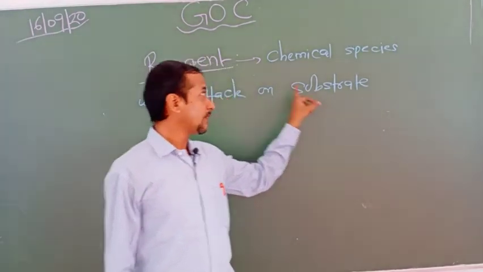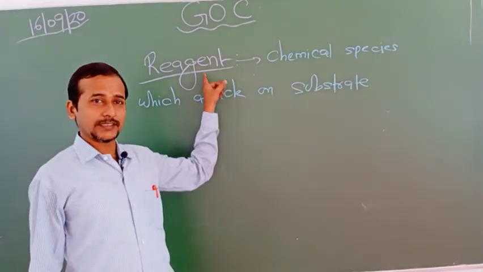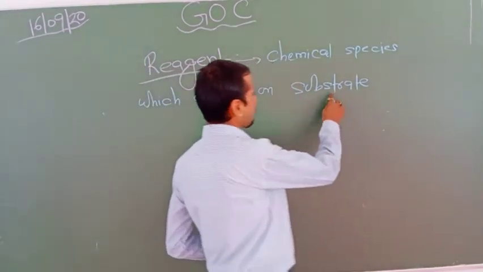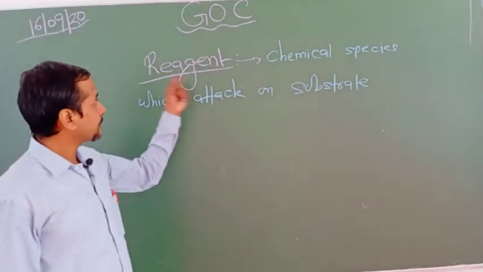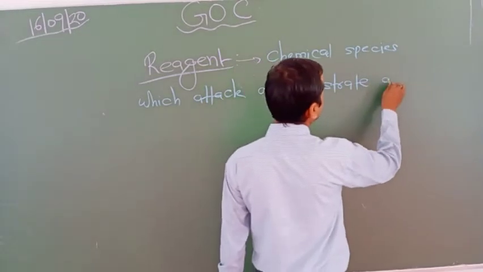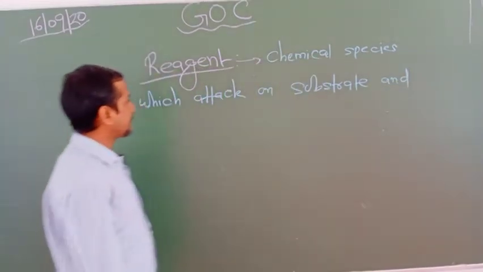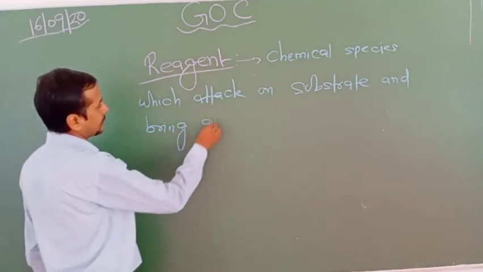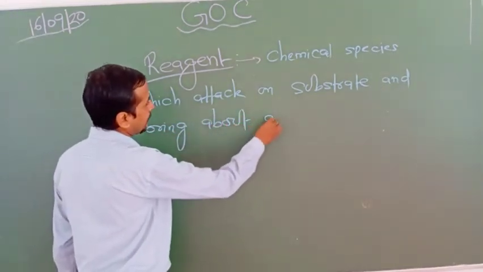You know that the more active part always attacks the less active part of the reactant. That's why the substrate is attacked by the reagent, which attacks on the substrate and brings about a chemical change.